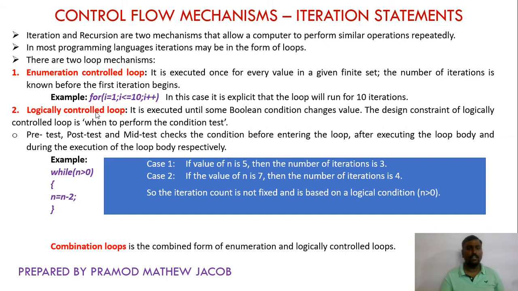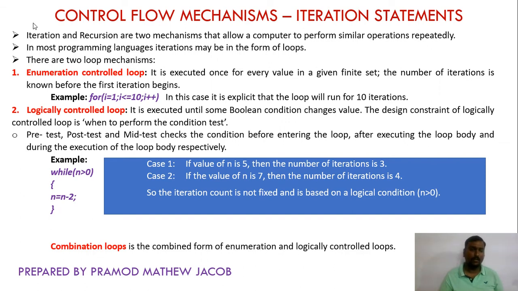Consider if the n value is 7. Then it will start with while 7 greater than 0. Yes, it is true. So the value is decremented by 2. So 7 minus 2 is equal to 5. Next is while 5 greater than 0. It is true. So n value is again decremented by 2. So now n becomes 3. 3 is also greater than 0.